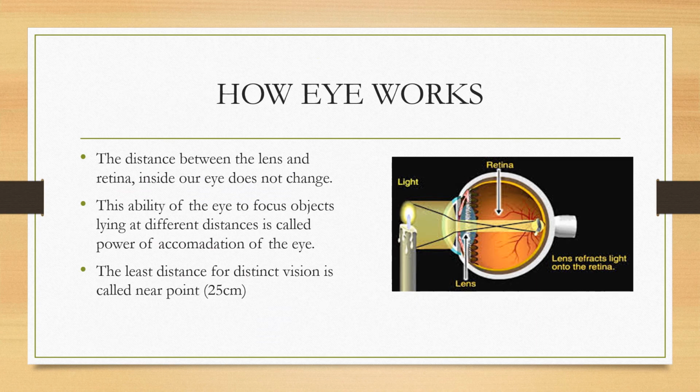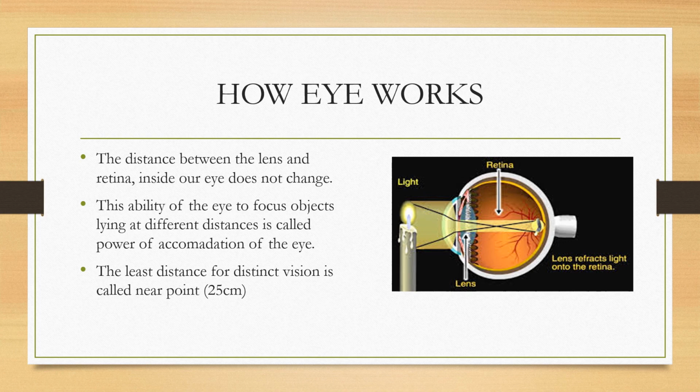The human eye can see only when light from an object enters the eye through the lens. The image of the object is then formed on the retina at the back of the eye. The optic nerves then transmit the electrical impulses from the eye to the brain, which interprets what we are seeing.